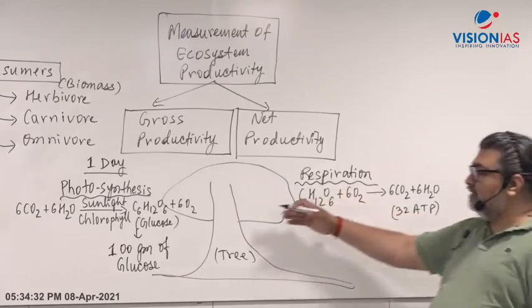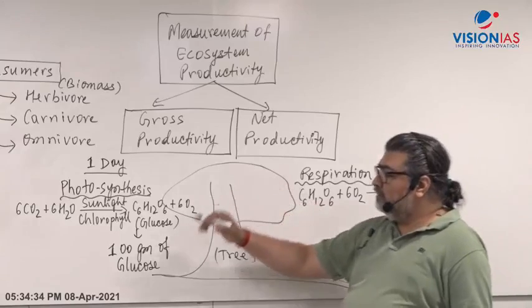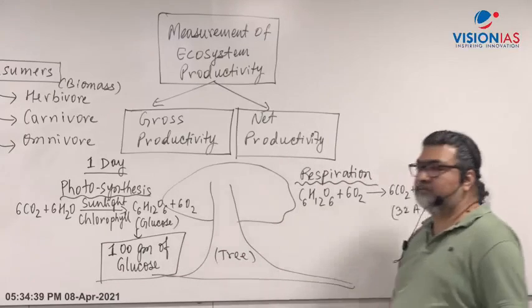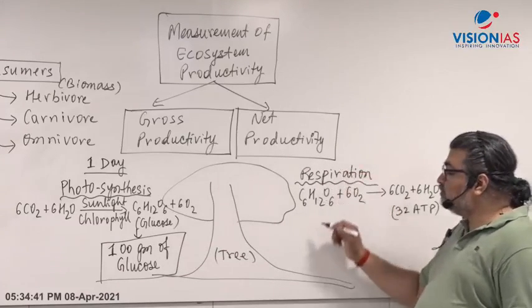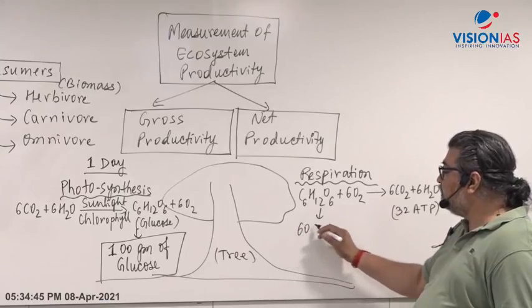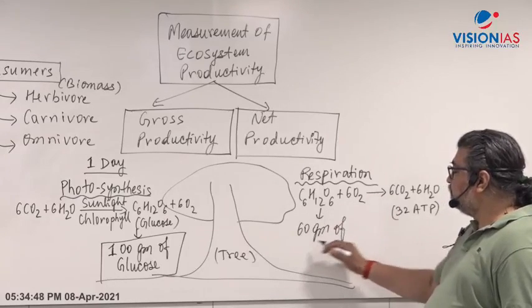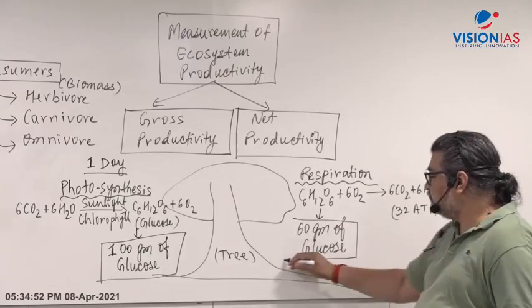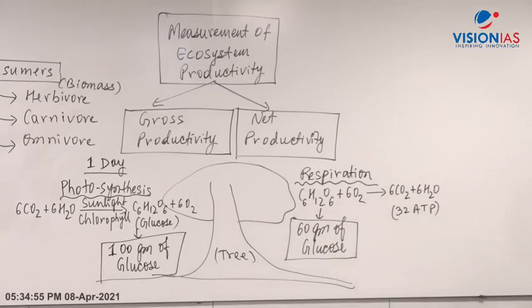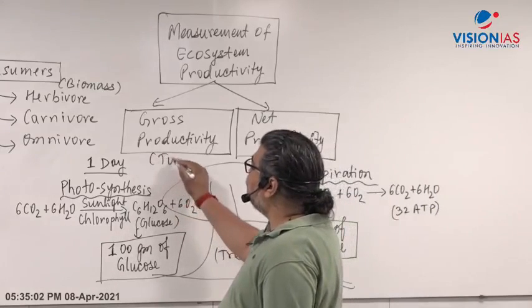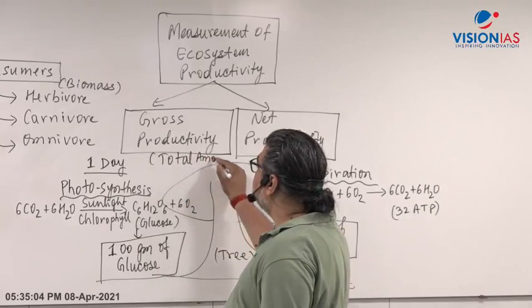Let's say this tree in one day makes 100 grams of glucose by photosynthesis. But the tree also consumes, because of respiration, let's say 60 grams of glucose in the respiration process. So what is gross? Gross is total. Gross here refers to the total amount.